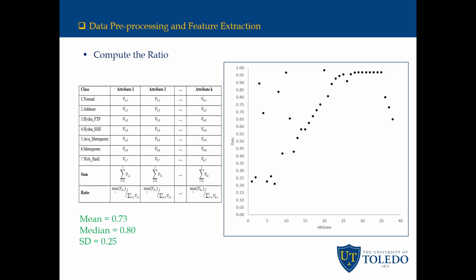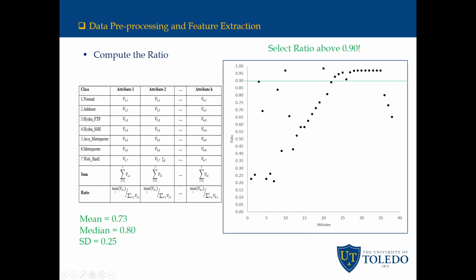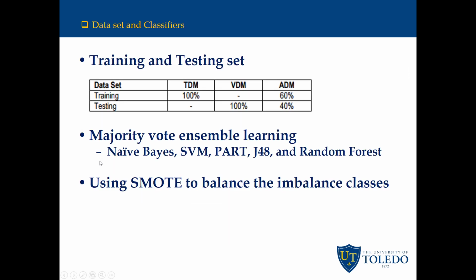This figure represents the ratio values of all attributes in the original training set. Those attributes with a ratio above 90 will be added back to the pre-processed training set, regardless of whether they appear in multiple classes.